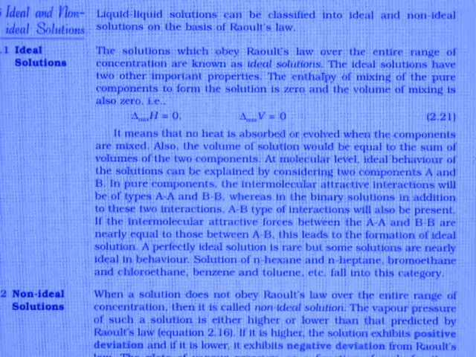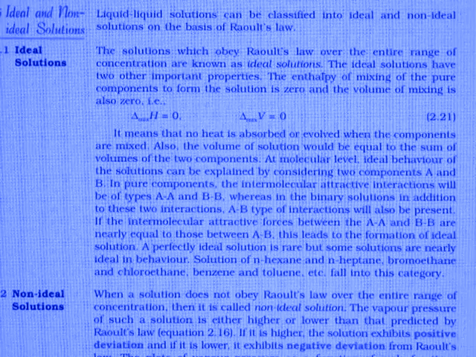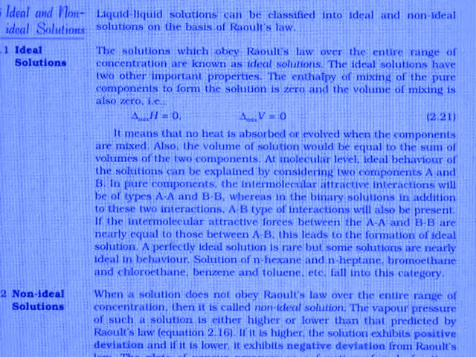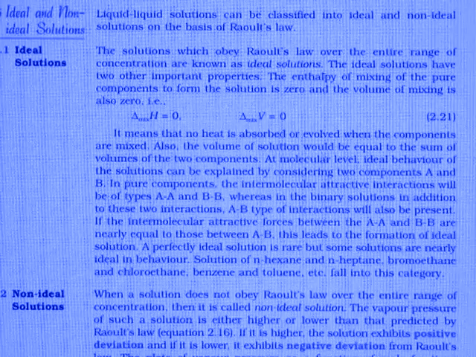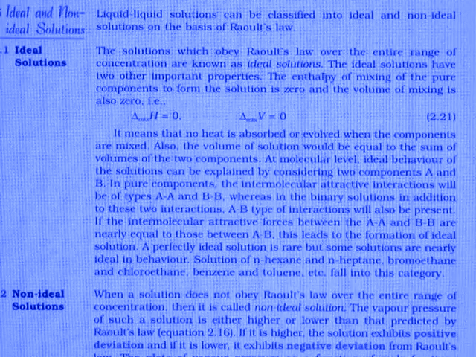If the intermolecular attractive forces between A and B are nearly equal to those between A and A or B and B, this leads to formation of ideal solution.